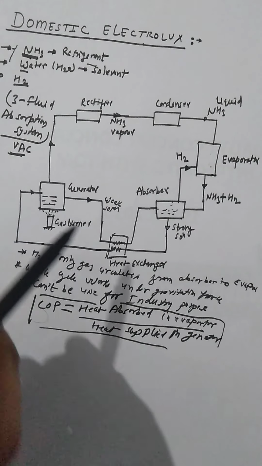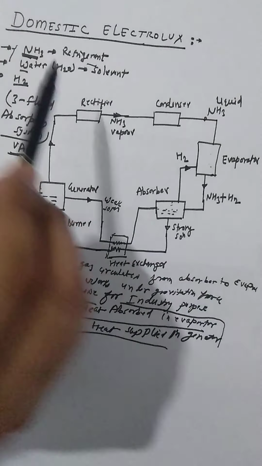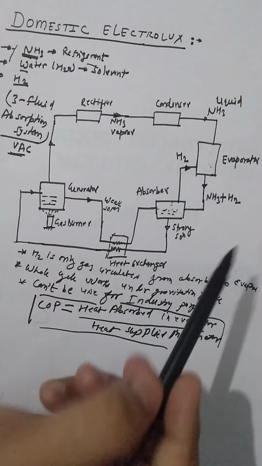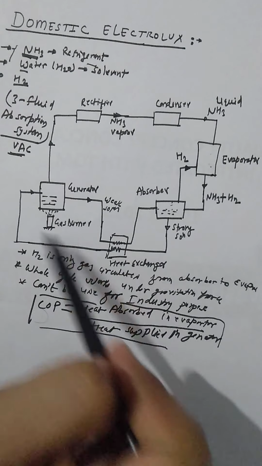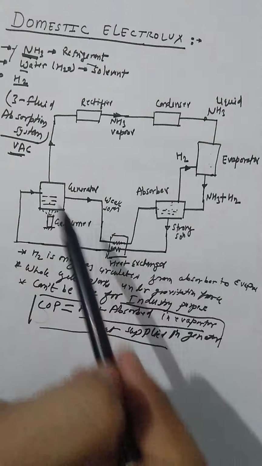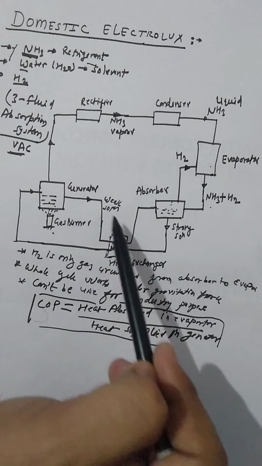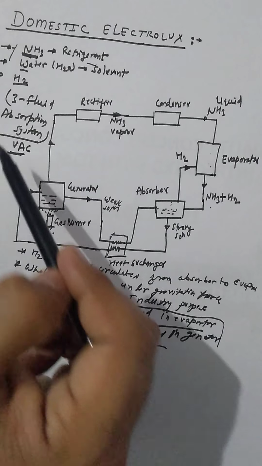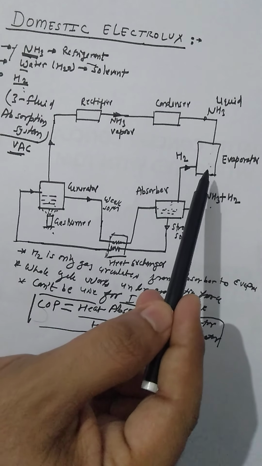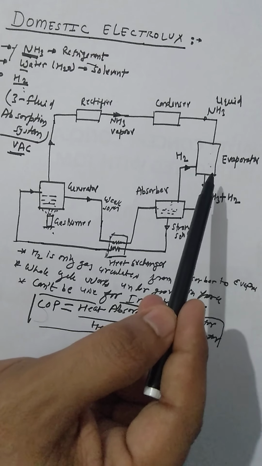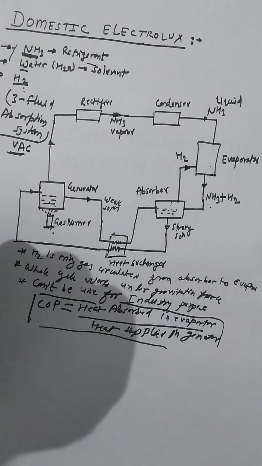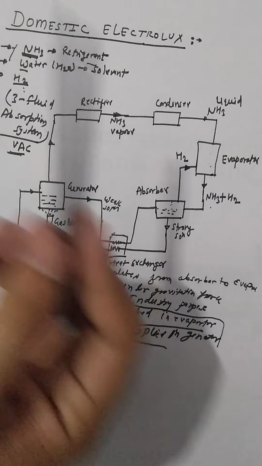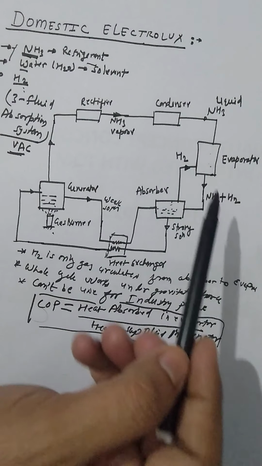Ammonia, which is used as a refrigerant; water, which is used as a solvent to absorb the ammonia and implement in whole cycle; and in generator we separate ammonia from water and again supply water to absorber. And hydrogen, which is a gas used to increase the evaporation rate of ammonia by means of lowering the vapor pressure of ammonia.